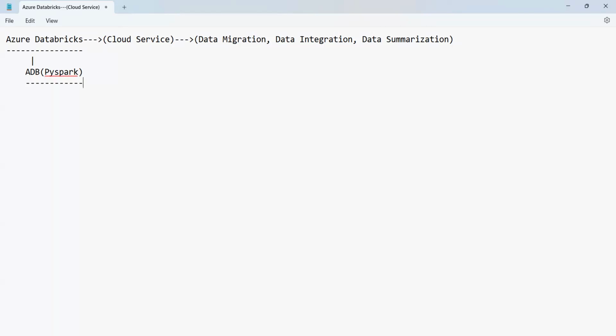But when we talk about these tasks, the whole process of PySpark or Databricks starts with data. The whole process depends on the data. So what do we mean by data? Data is information. Without information, there is no business.